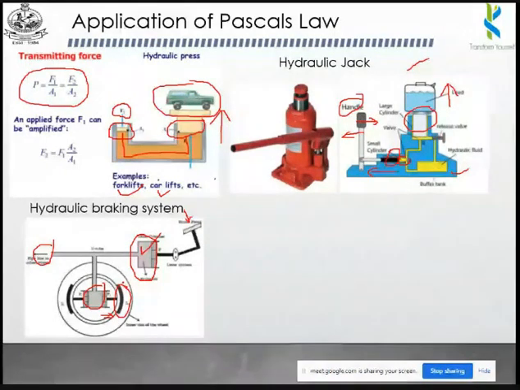Okay, so this is how the hydraulic braking system works. So we are going to apply a force on this pedal. Okay, so that the oil filled in this place will try to move to this cylinder. So this is the first cylinder and this one is the second cylinder. Okay, so due to that, you can find the force required to apply a brake. Here the force applied is F2. Similarly, the force applied here is F1. Okay, so you can measure the force required to stop the vehicle with the help of this simple formula.